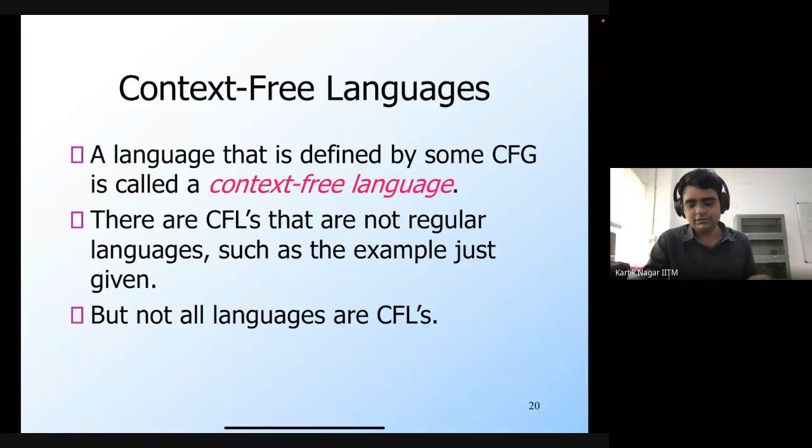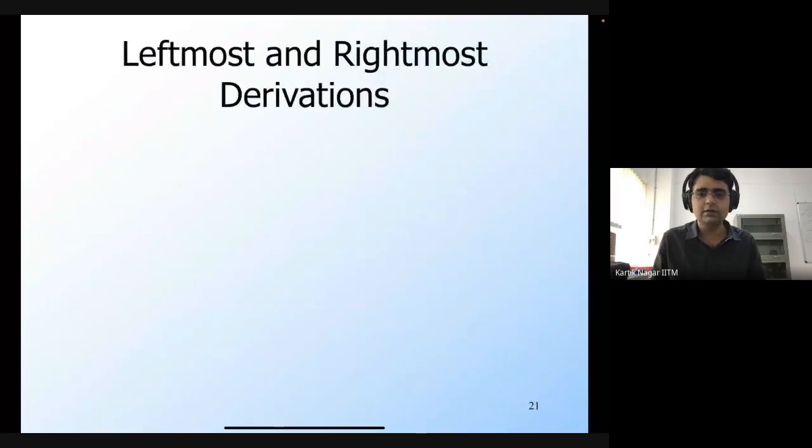However, there are also other languages which are not context-free languages, just like there are languages which are not regular languages. We will see later on in the course other ways of representing languages which are not context-free languages. But for the moment, let's focus only on the context-free languages. Okay.